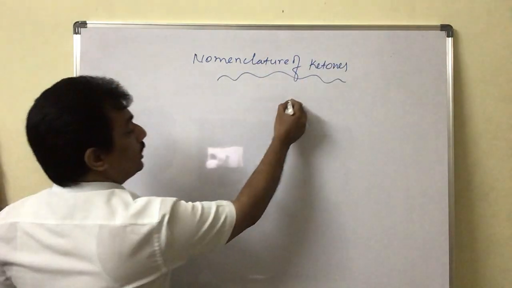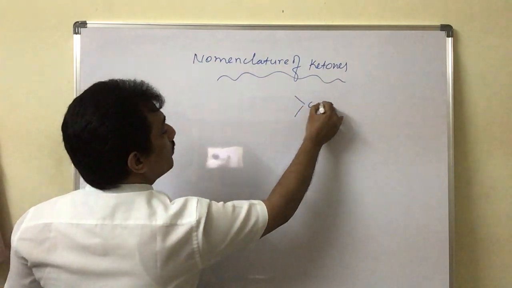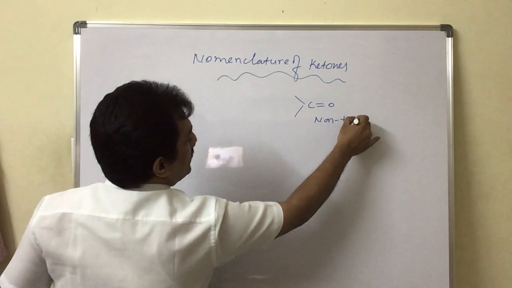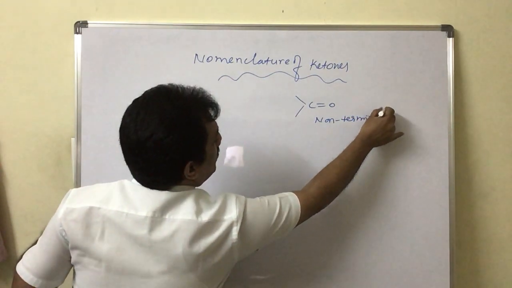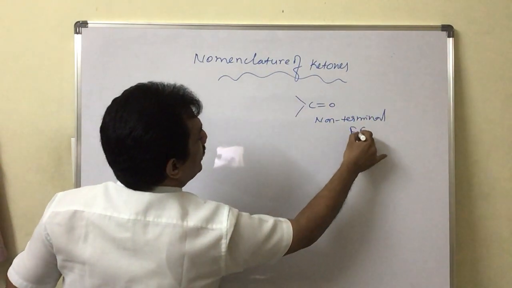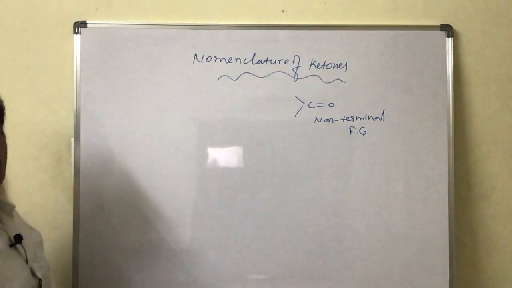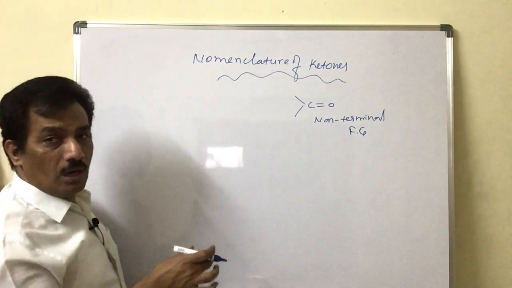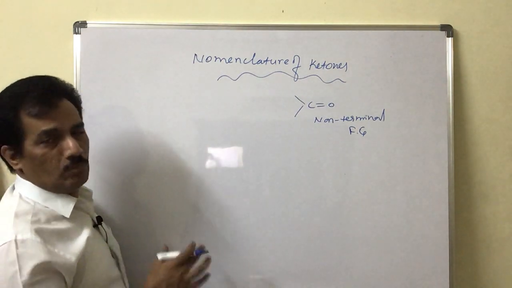Here, ketone is a non-terminal functional group. You remember, aldehyde is terminal, whereas ketone is a non-terminal functional group. That means it never exists at the terminal part of the molecule. It is always present in the middle part, the non-terminal part of the molecule.